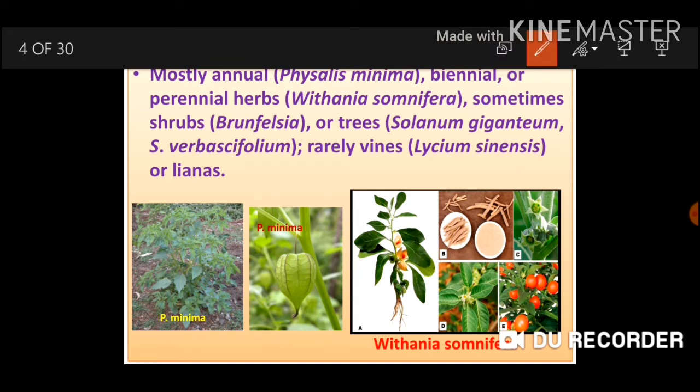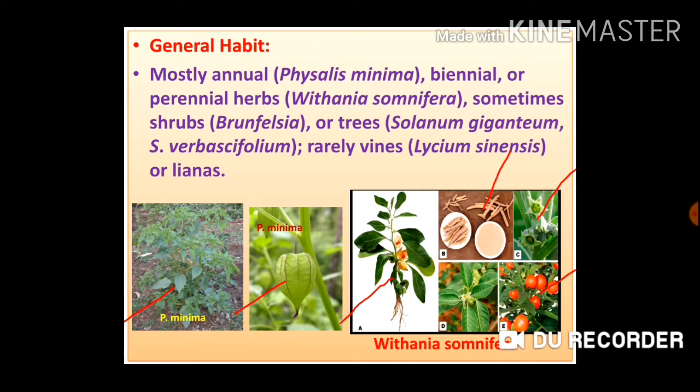So here you can see the Physalis minima plant, and this is the fruit of Physalis minima, and this one is the perennial herb, that is Withania somnifera. These are the fruits of Withania somnifera. These are the roots of Withania somnifera, and these are the flowers of Withania somnifera.